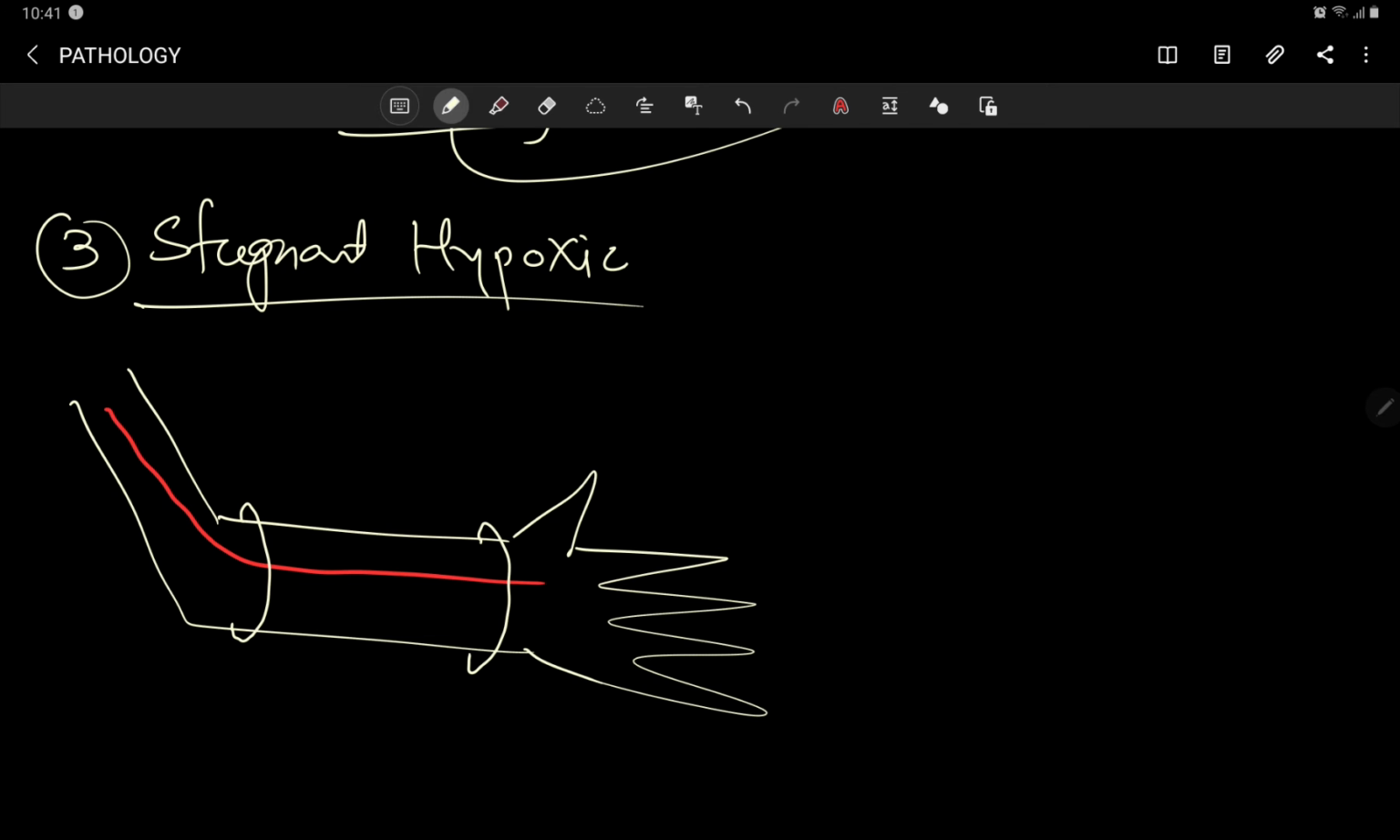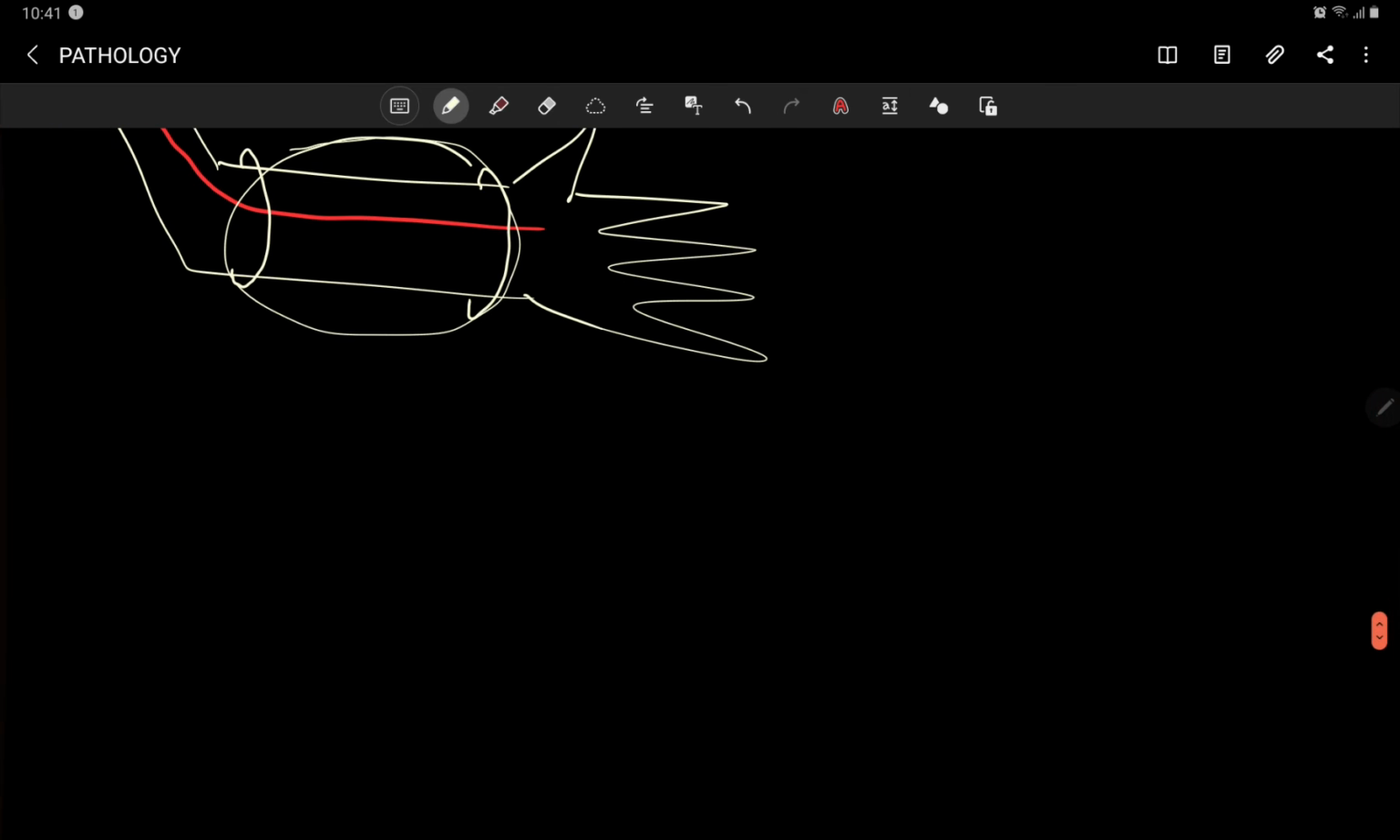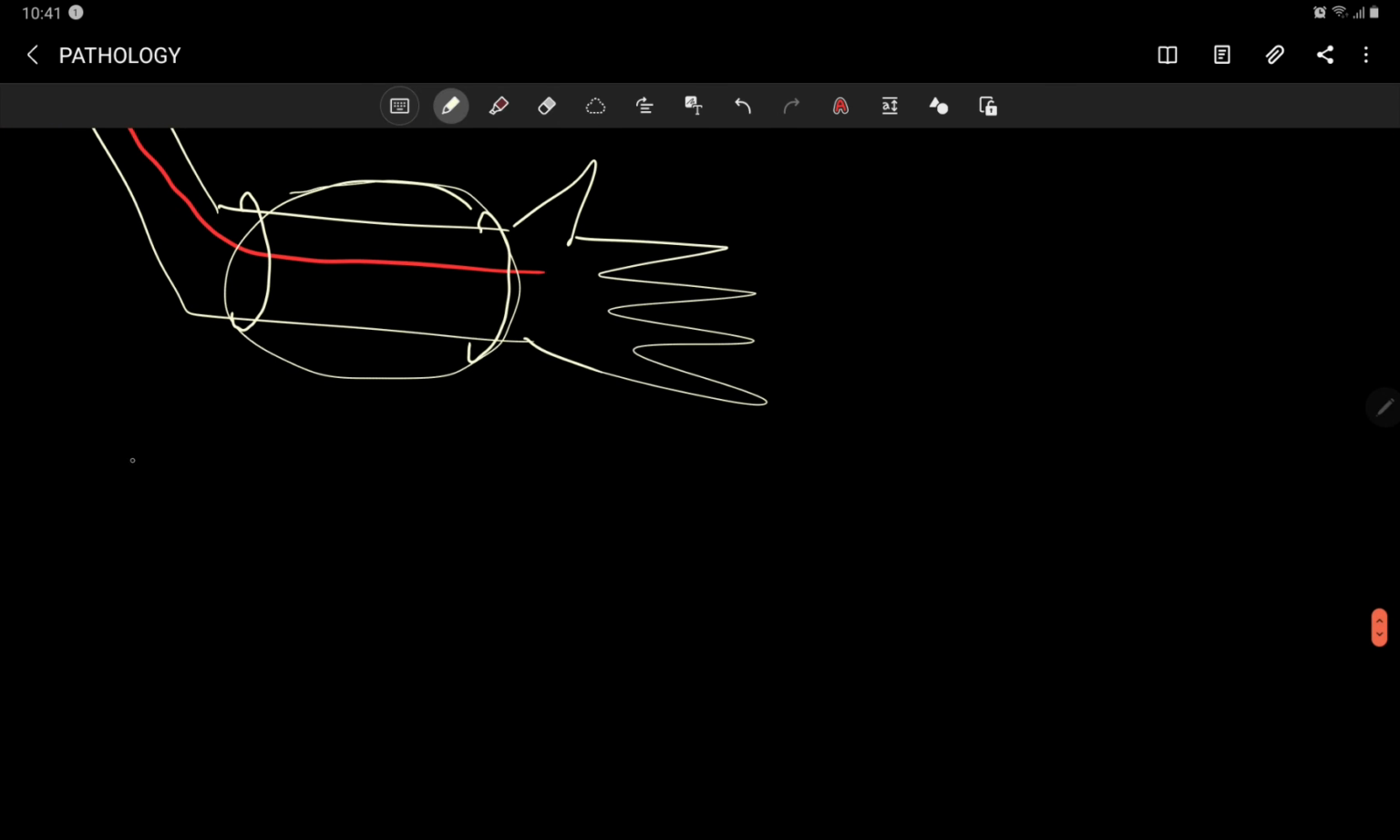It will cause hypoxia in around 2-3 minutes or maybe 5 minutes, because a little bit of oxygen is already present here. Once that oxygen is utilized by the surrounding cells, it will cause hypoxia. But what is the hypoxia due to? Everything is working properly, but the blood is stagnant at a particular place. This is stagnant hypoxia.